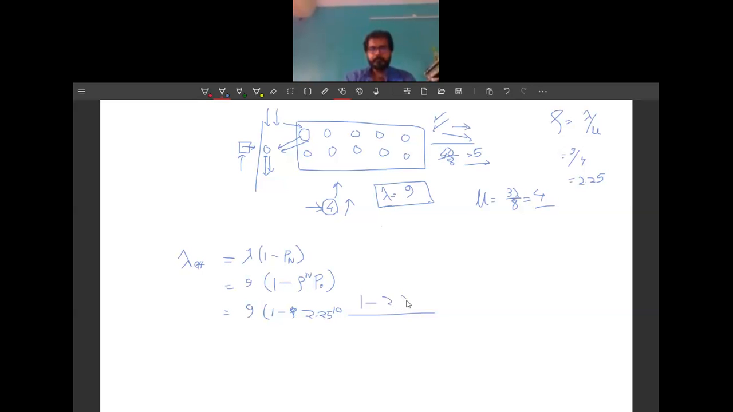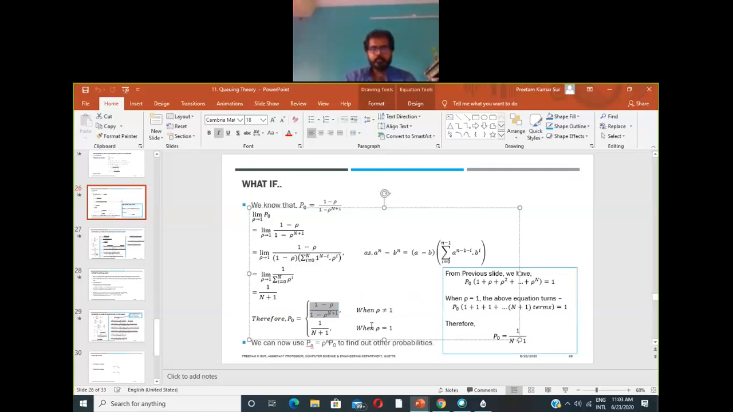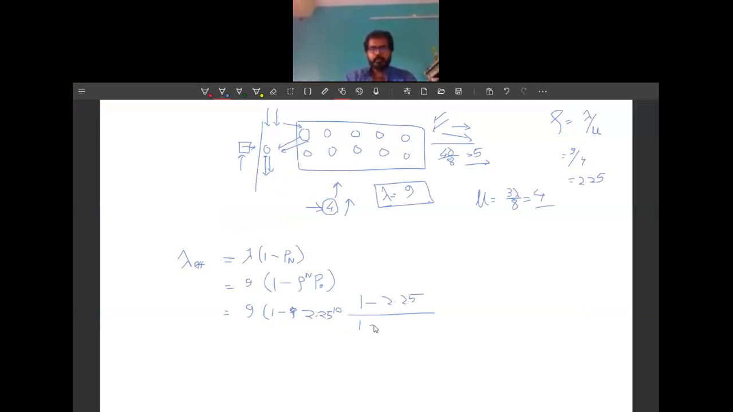So we will have 1 minus 2.25 divided by 1 minus 2.25 to the power 11.